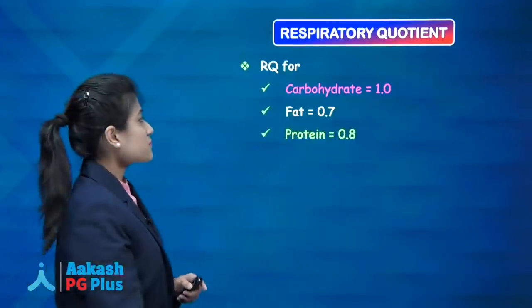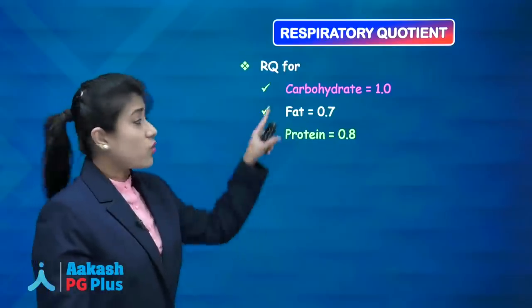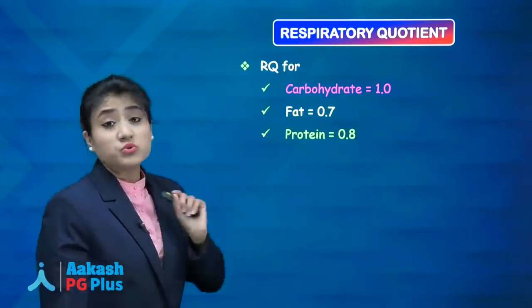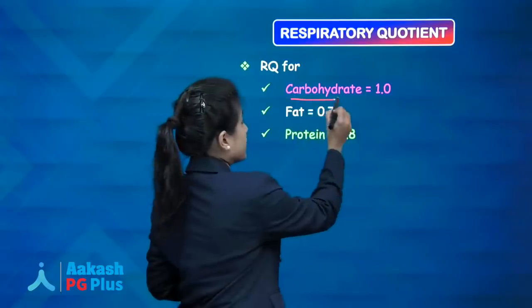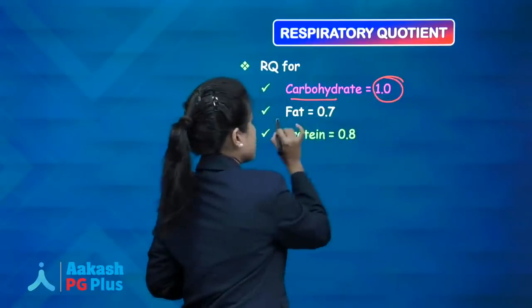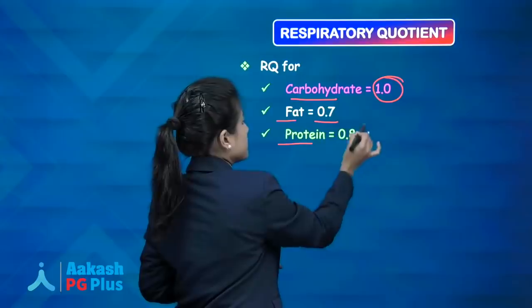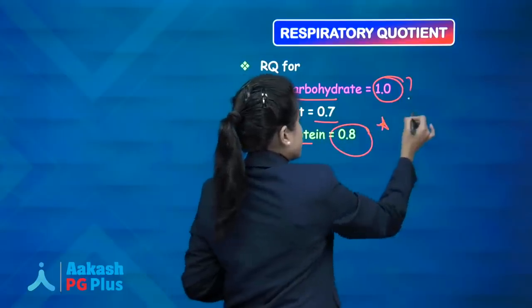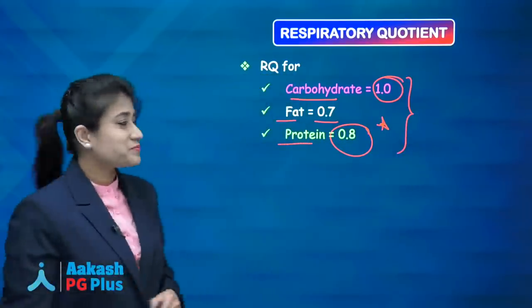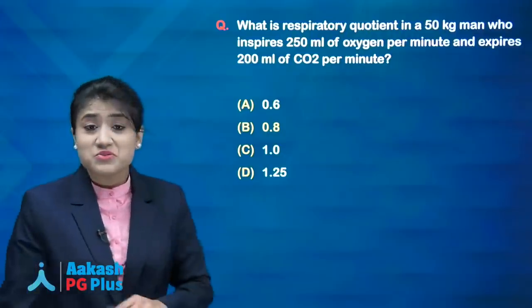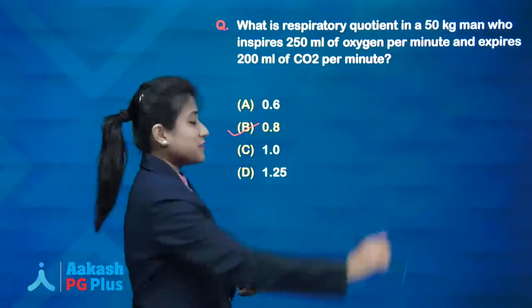Okay guys. Respiratory quotient of carbohydrate, fat and proteins, you should know. So just write for carbohydrate RQ is 1, for fat it is 0.7 and for protein it is 0.8. It's very important guys. Write it down. So that's why the answer to this question is 0.8. Okay.